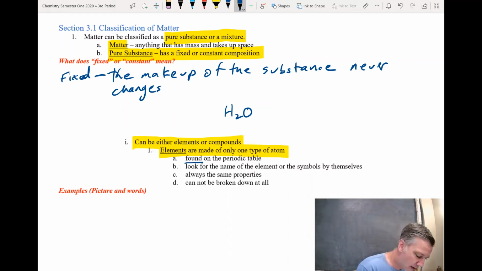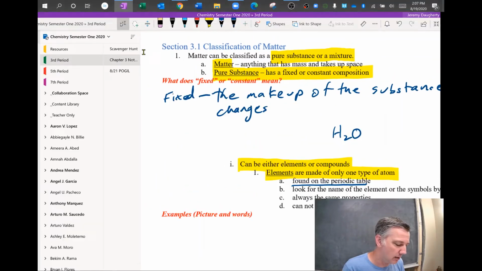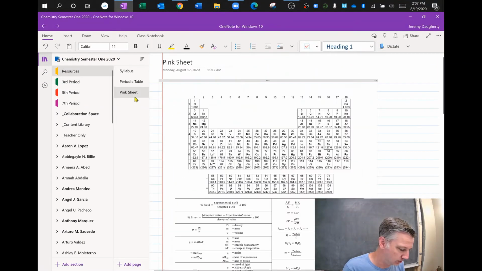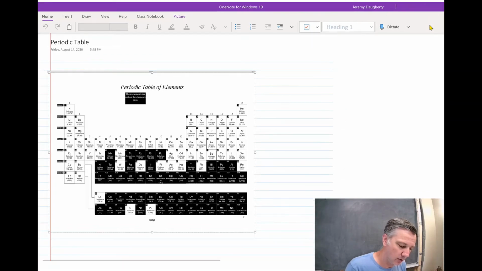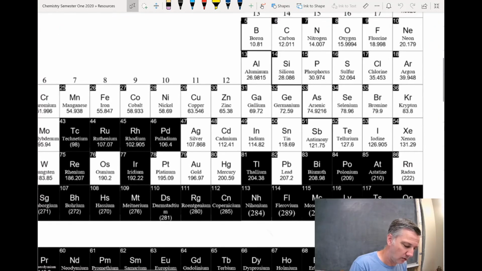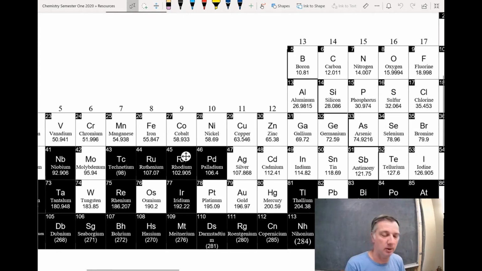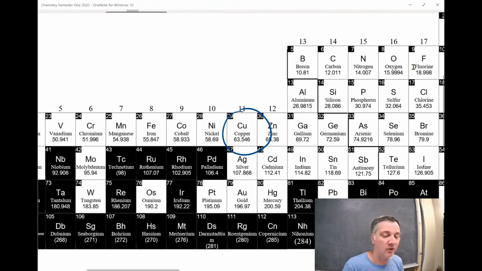These are all found on the periodic table. So if it's not a name or an element symbol on the periodic table, then it's not going to be an element. So in your notes, you have a periodic table. So here's one of our periodic tables that we use. So let's take a look close here. Let's say copper, right? Here's copper right here. So that's Cu, and it's copper. That's an atom. It's only made of one thing, and that's all there is. Okay? So anything that's on this periodic table is an element. If it's not on this periodic table, it's not an element.